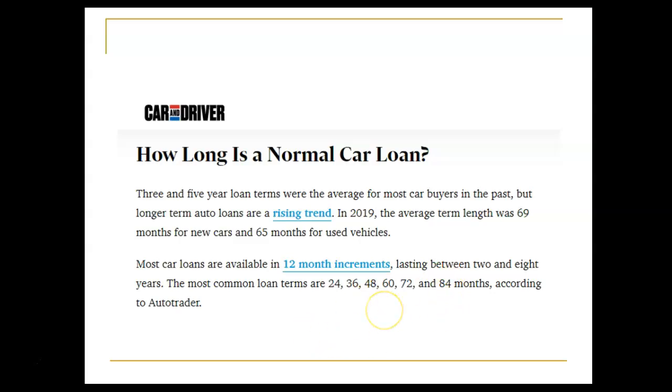So the most common loan terms are either 24 months, 36, 48, 60, 72, or 84 months. So another example of the difference between what's the average and what's the most common or most normal or most typical.